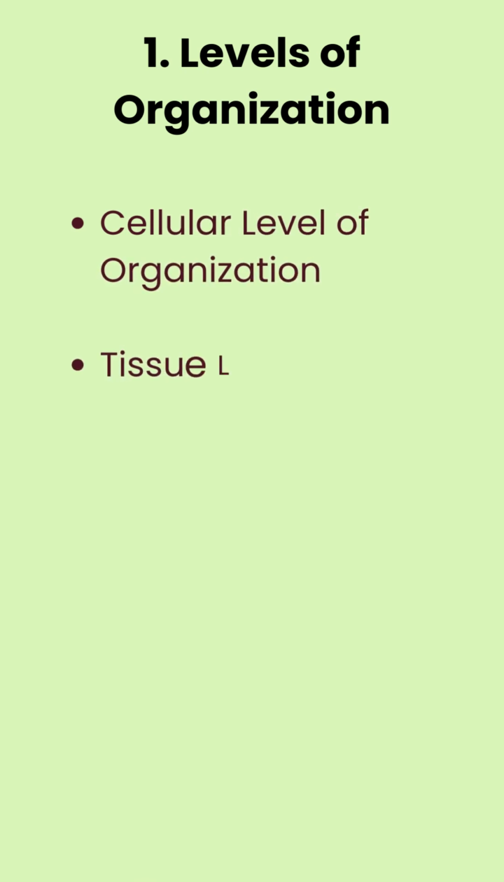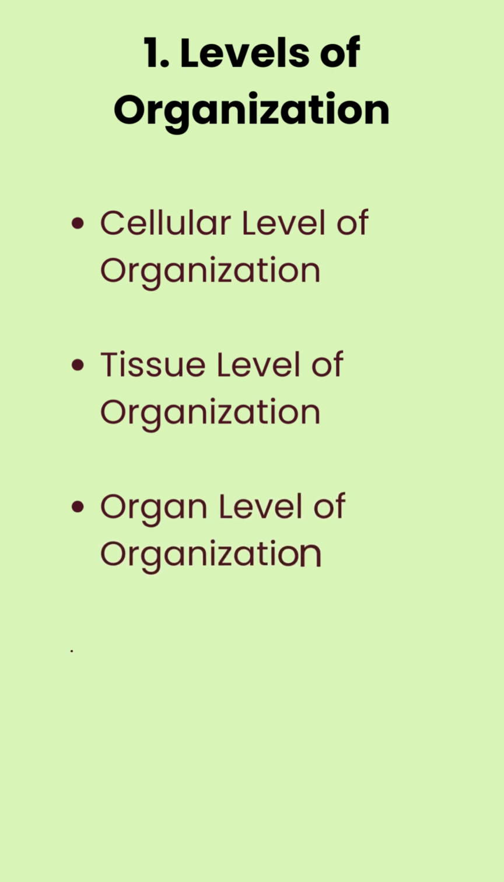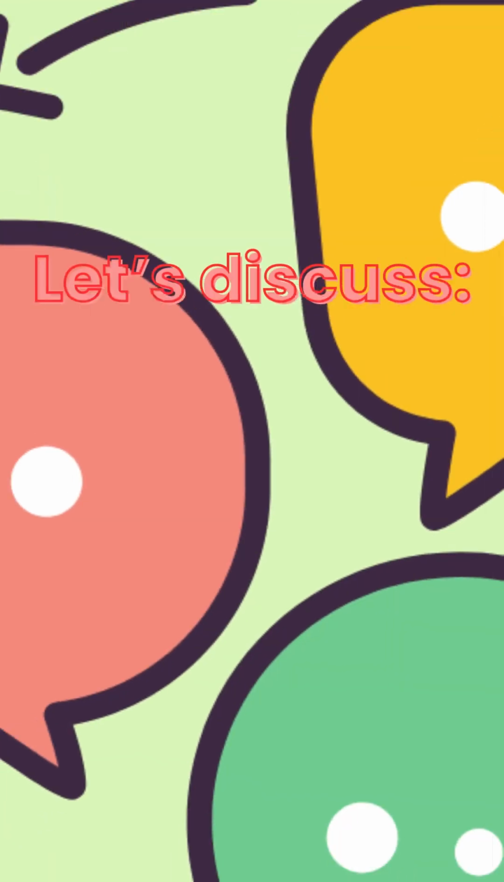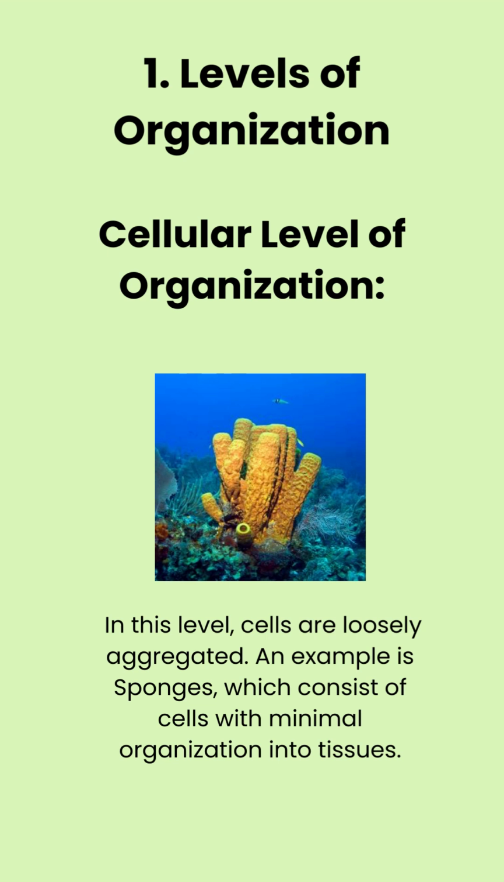Levels of organization. Animals display 4 levels of organization: cellular level of organization, tissue level of organization, organ level of organization, and organ system level of organization. Let's discuss them in detail. Cellular level of organization. In this level, cells are loosely aggregated. An example is sponges, which consist of cells with minimal organization into tissues.